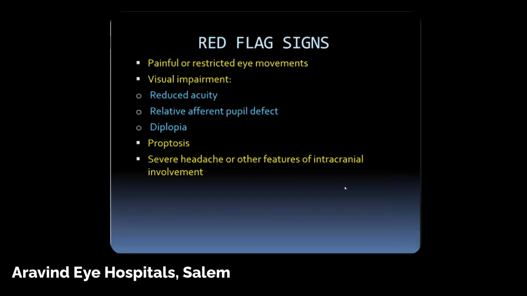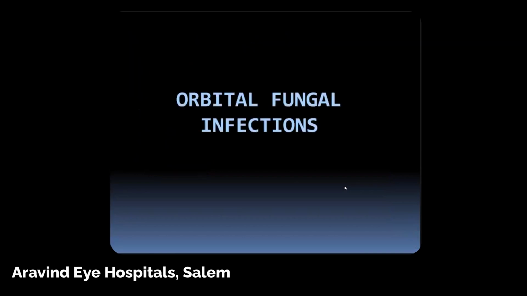So what are the red flag signs? Whenever you see any painful or restricted eye movement, visual impairment, reduced visual acuity, afferent pupillary defect, diplopia, proptosis, or severe headache, then always think of orbital cellulitis.